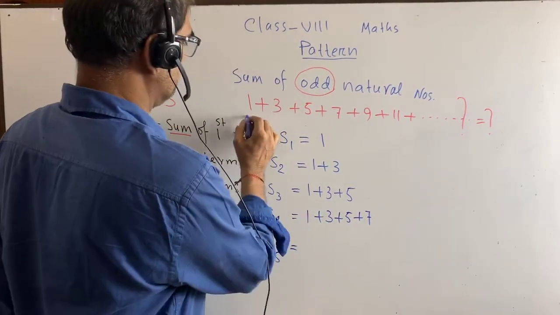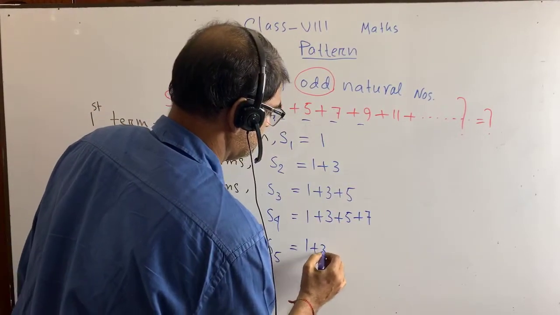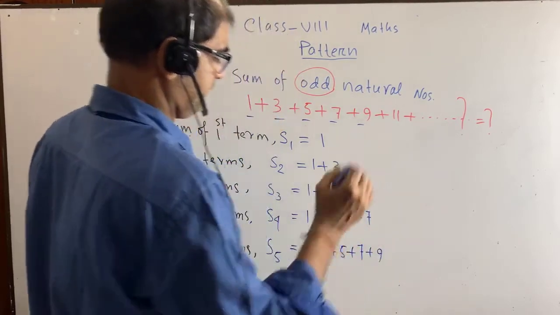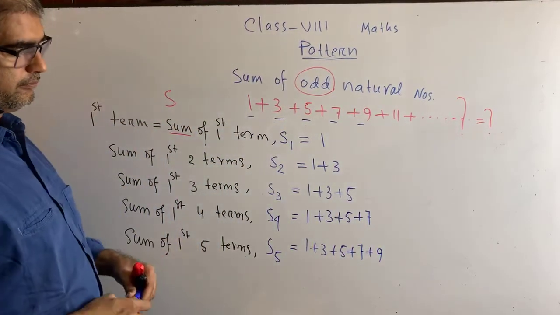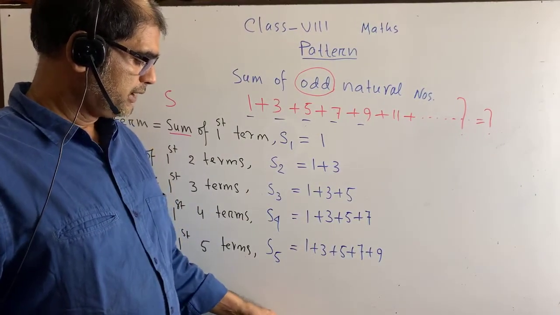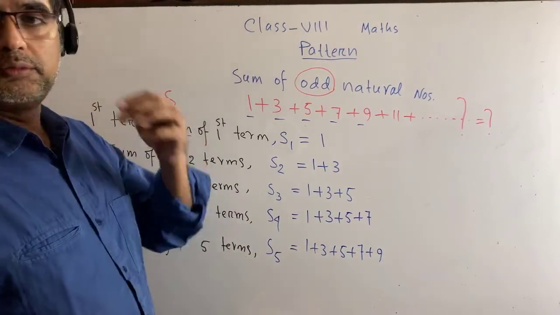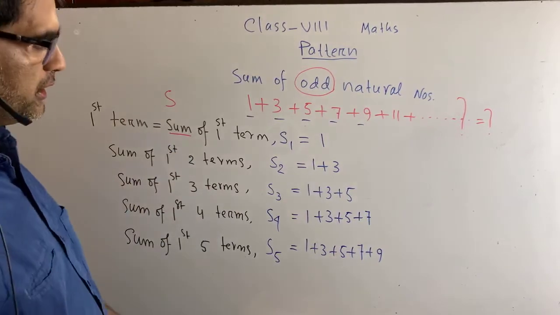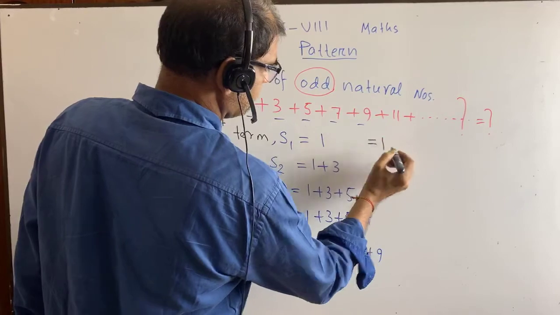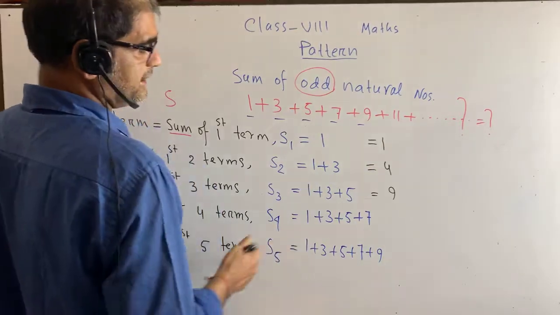First 5 terms, 1, 2, 3, 4, 5. 1 plus 3 plus 5 plus 7 plus 9. Dear students, it is very easy as you are thinking, but you will be acquainted with a new formula for finding the sum of odd numbers. You see, we can write it.